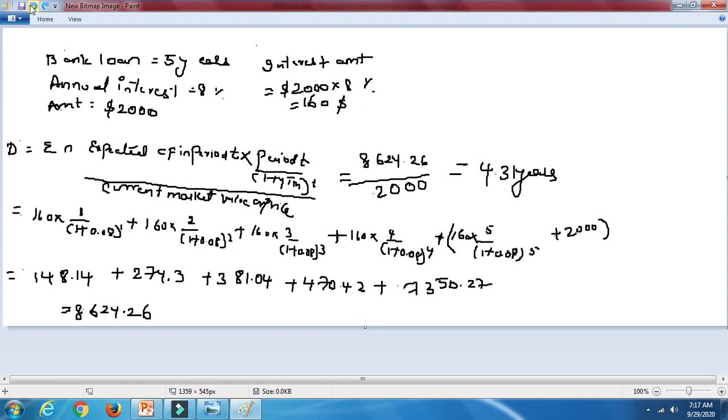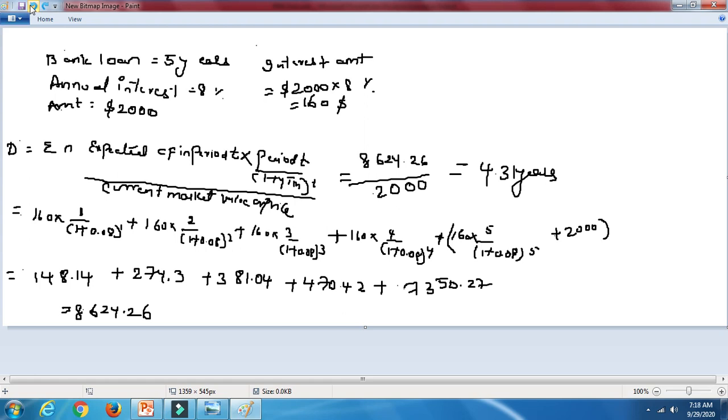So after calculating for the first year, you got 148.14. You need to just do 1 divided by 1.08 for year 1. After getting that value, you need to multiply. For the second year as well, 2 divided by 1.08 power 2 you need to do. Then you need to multiply with 160 assets.